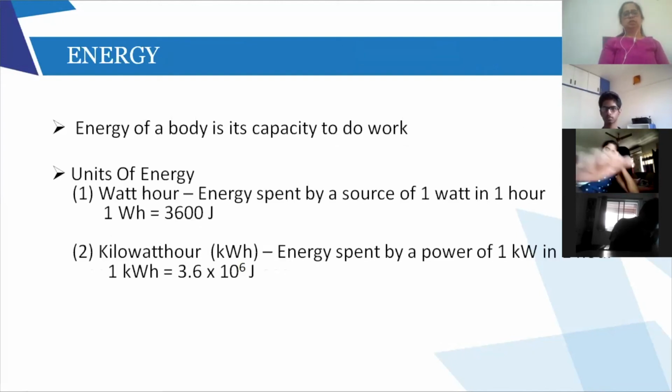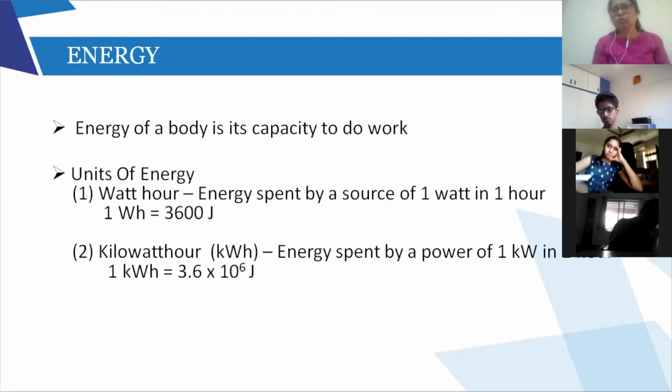Now we come to energy. What is energy? The capacity of a body to do work. I used to tell you that there is a brick on the ground. The brick cannot do any work. I do some work on the brick by carrying it to the second floor. Now the brick has got energy because I have carried it. It has got potential energy. And now when I release the brick from the second floor, it can fall on something and break it. So that is work done. So the capacity of a body to do work is called energy.